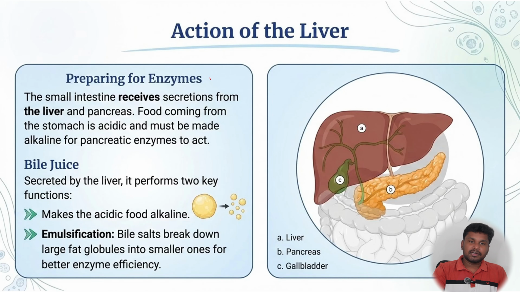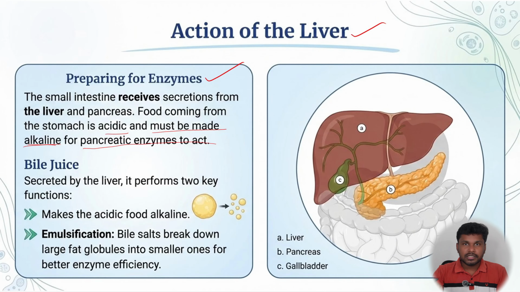Next, preparing for enzymes. This is done by the liver. So let us see the action of the liver now. Preparing for the enzymes. So in the stomach, the food is acidic to facilitate the functionality of pepsin, and this bile juice works opposite to the HCl. Okay, the small intestine receives secretions from the liver and pancreas. Food coming from the stomach is acidic and must be made alkaline for the pancreatic enzyme to act. So the pancreatic juice won't work in acidic medium. It works in basic medium.